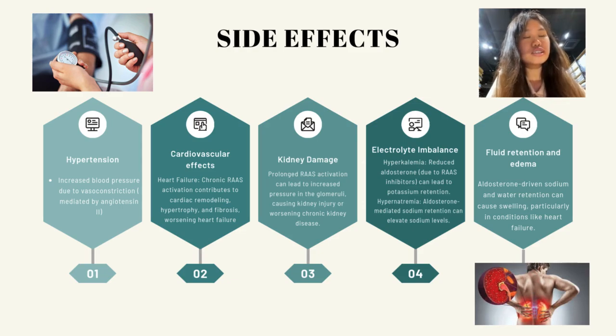Thirdly, it will cause kidney damage. Prolonged RAS activation can lead to increased pressure in the glomeruli, causing kidney injuries and worsening chronic kidney disease. Fourth, electrolyte imbalance. For example, hyperkalemia. Reduced aldosterone due to RAS inhibitors can lead to potassium retention. Furthermore, hypernatremia. Aldosterone-mediated sodium retention can elevate the sodium level. Lastly, it will also cause fluid retention and edema. Aldosterone-driven sodium and water retention can cause swelling, particularly in conditions like heart failure.